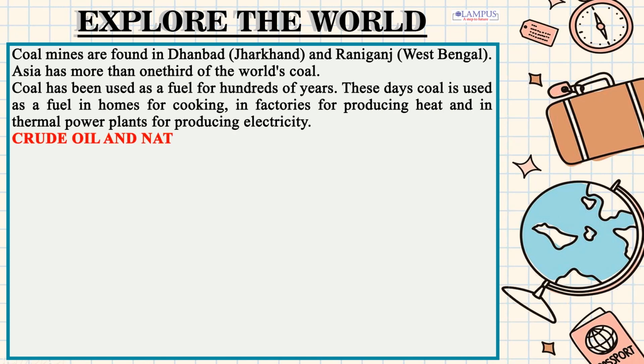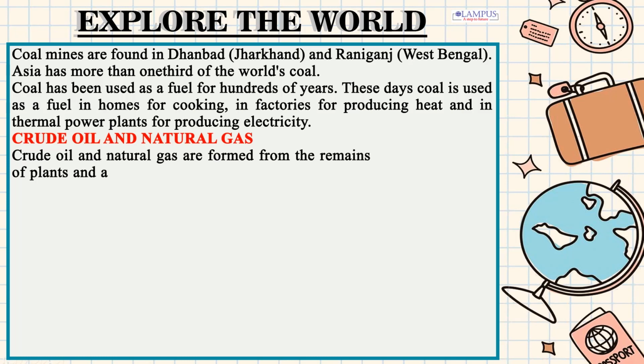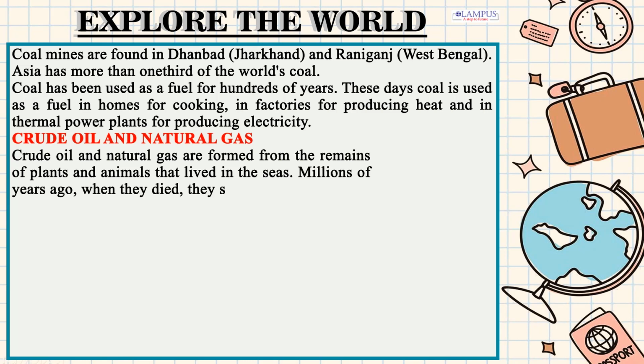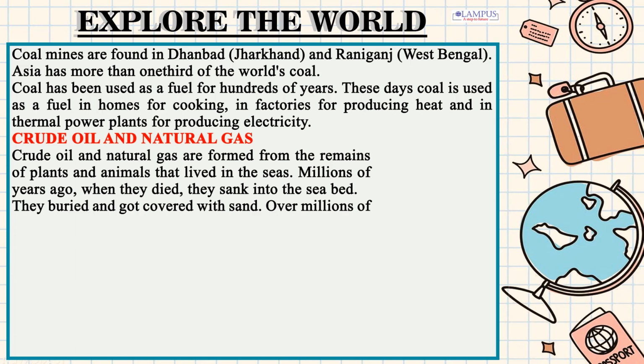Crude oil and natural gas. Crude oil and natural gas are formed from the remains of plants and animals that lived in the seas. Millions of years ago, when they died, they sank into the seabed. They were buried and got covered with sand. Over millions of years, the remains changed into crude oil and natural gas.